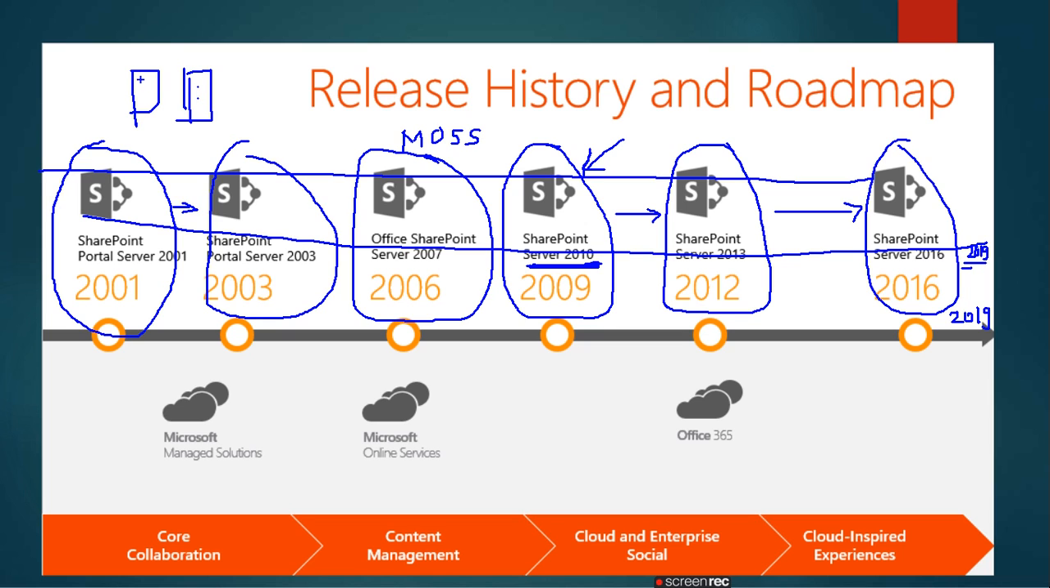On premises means these are their own servers. This SharePoint software is installed on an organization's server, any server in your organization. This is called the SharePoint SP farm. SharePoint farm means there are many servers required to set up this SharePoint.